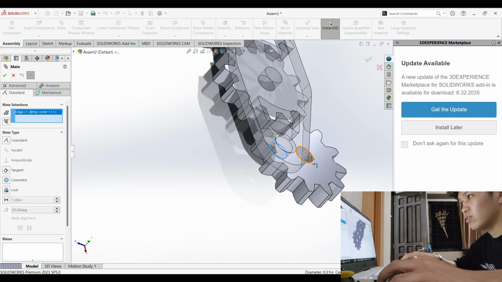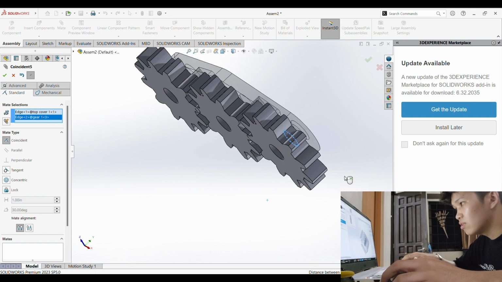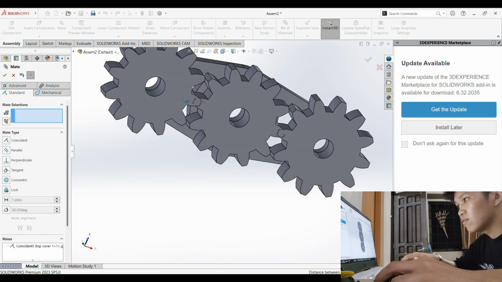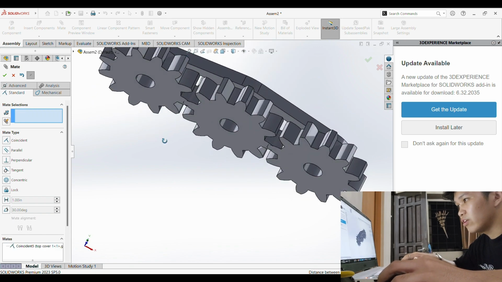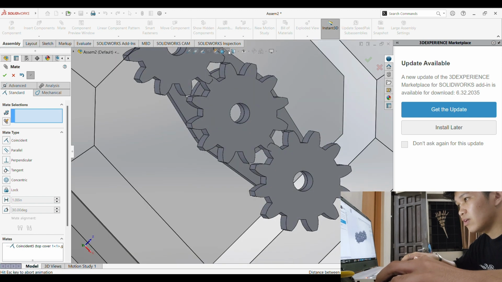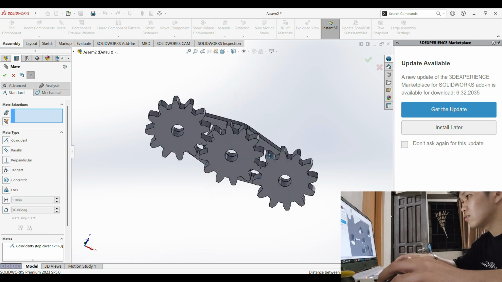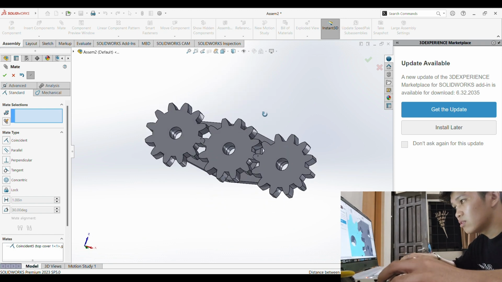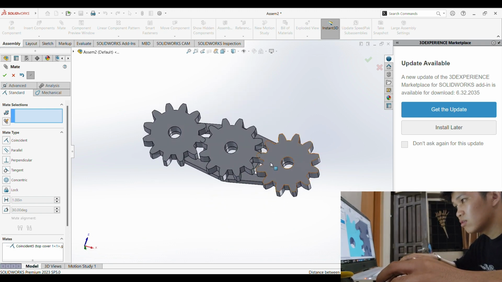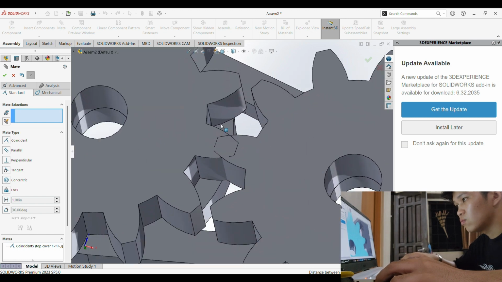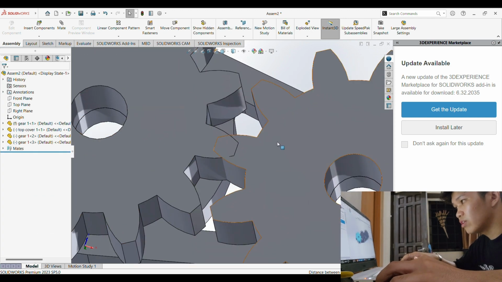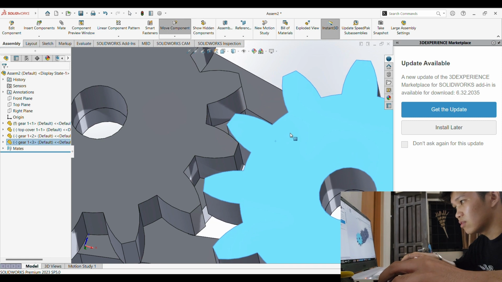Now all that we need to do is for them to rotate together. And for them to rotate together, we need to adjust this. We're gonna change this one. Ooh, is it? I think it's moving. Yeah, it's moving. It's good.